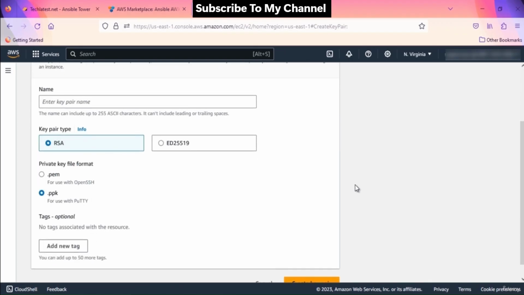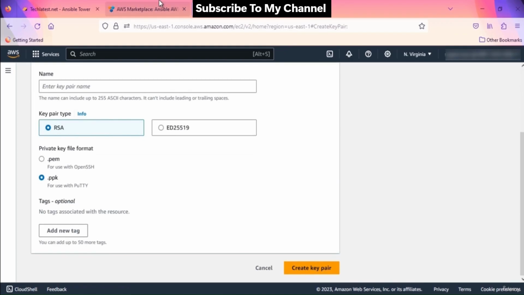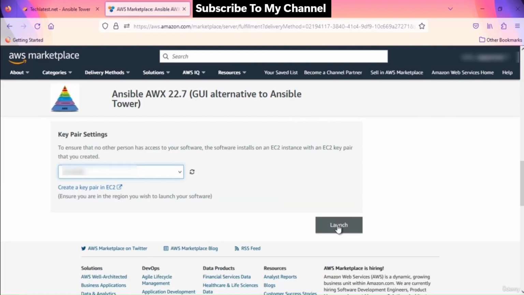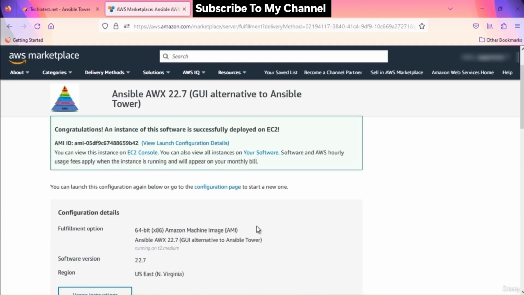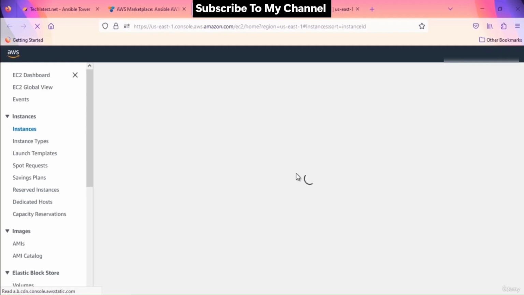Once you successfully create the new key pair in the AWS console, come back to the AWS Marketplace page here. Refresh the drop-down using this refresh button. The newly created key will be available in the drop-down. When you are ready, click on Launch. Ansible AWX open source Ansible Tower alternative will begin deploying. A summary page displays. To see this instance on the EC2 console, click on the EC2 console link here. Wait for 1 to 2 minutes to get the instance ready. Once your instance is in running state, you are good to go.